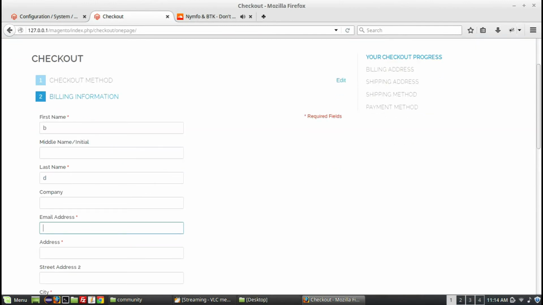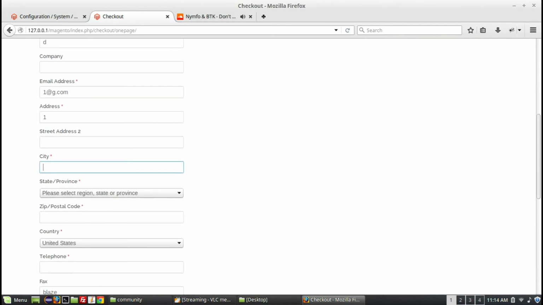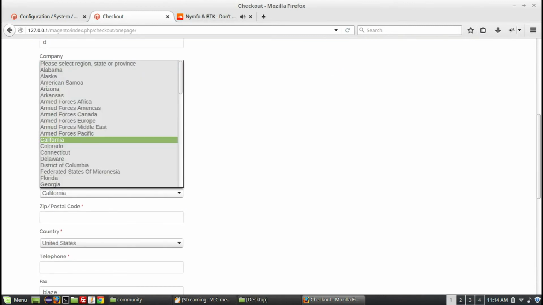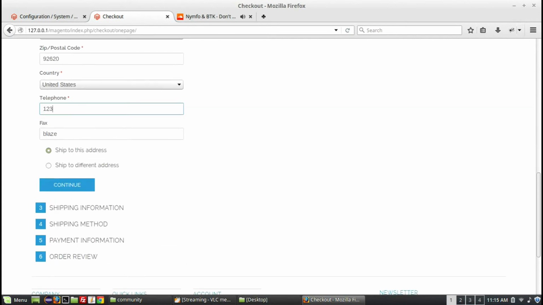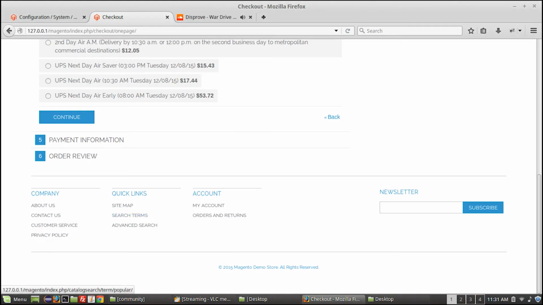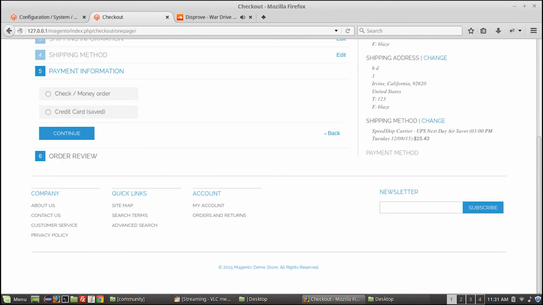Customer billing information is a required first step of checkout and must be filled out. Once the form is completed, select the Continue button at the bottom of the form. And there you have it, a list of carriers associated with your Speedship account displayed in your shopping cart checkout. We hope this tutorial has been helpful, but for more information, go to shiprater.com.